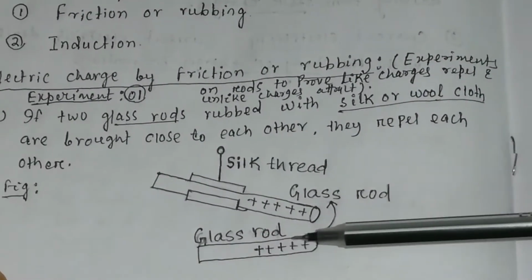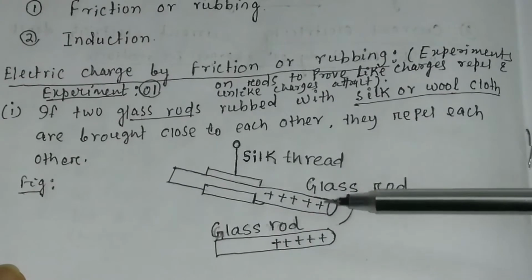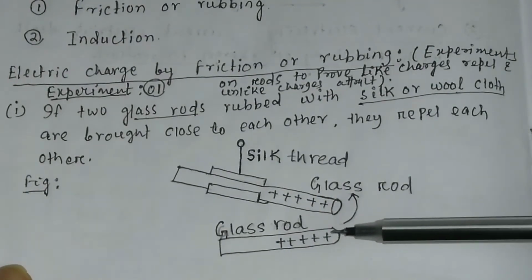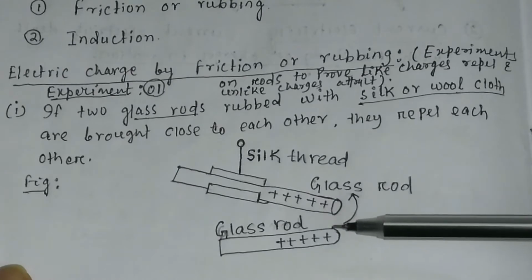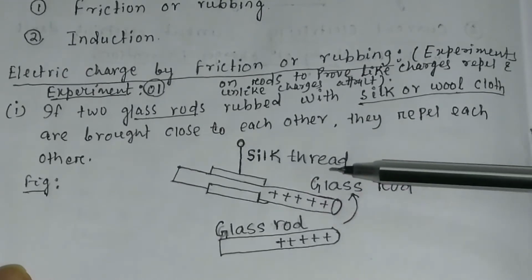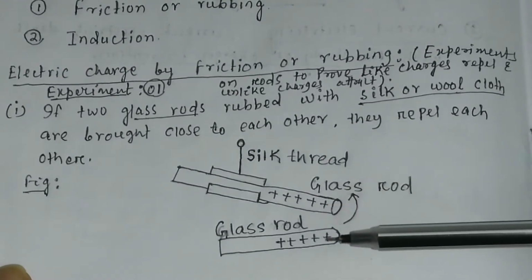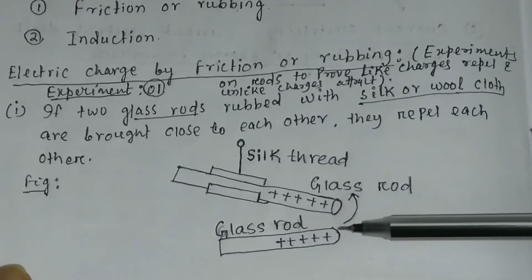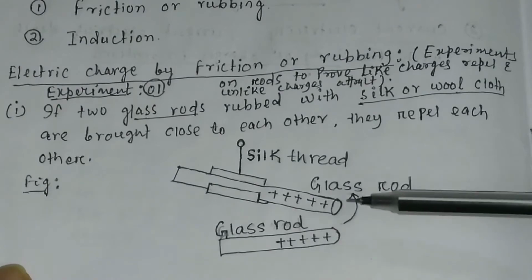You bring this glass rod near it, and you will observe that they repel each other. So they will repel each other.